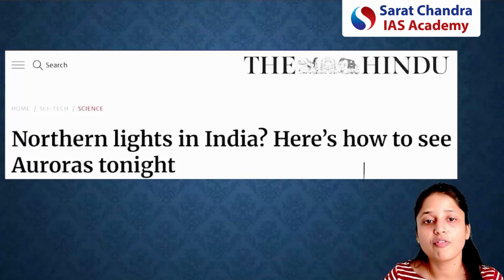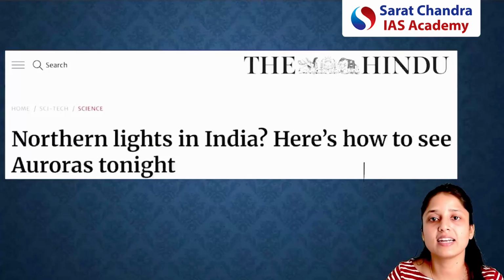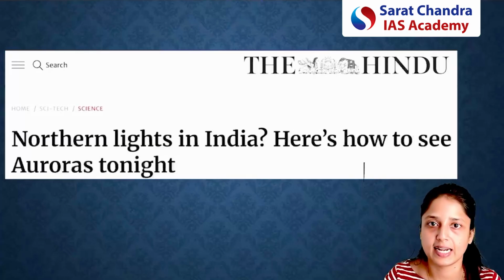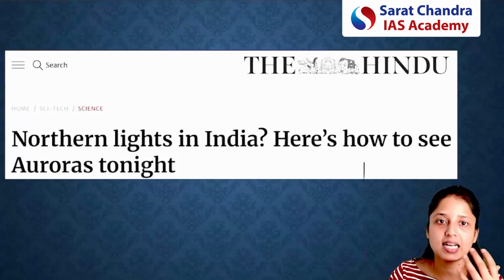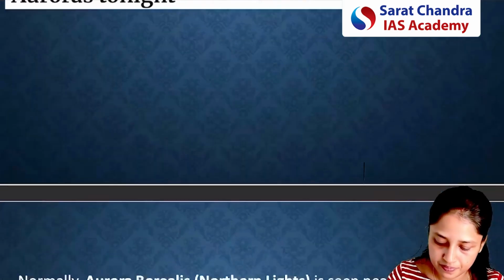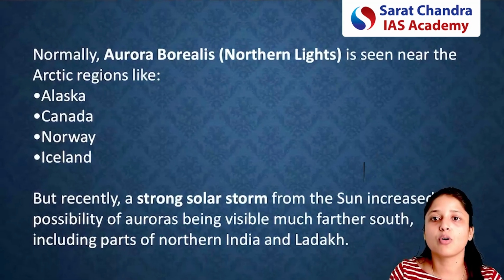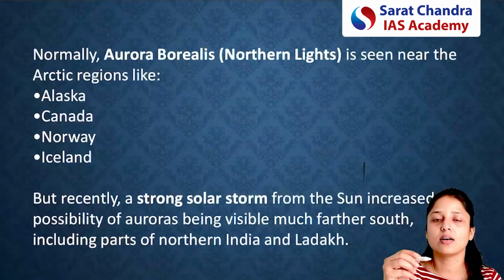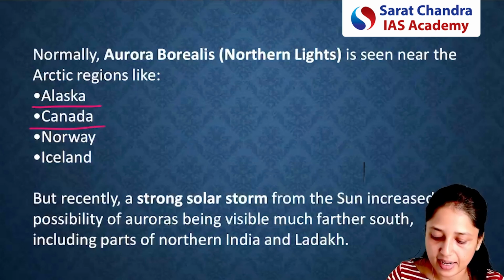That because of intense solar activity, northern lights can be seen in India. So northern lights, that is auroras, can be seen in India. Because of this news, let's discuss the basic concept of how auroras are formed at the North Pole or at the South Pole. Normally, auroras are seen in the polar regions, Arctic or Antarctic regions, for example, Alaska, Canada, etc.